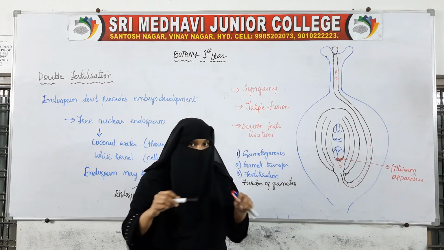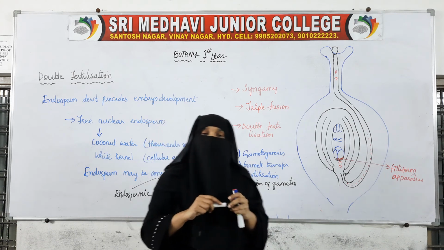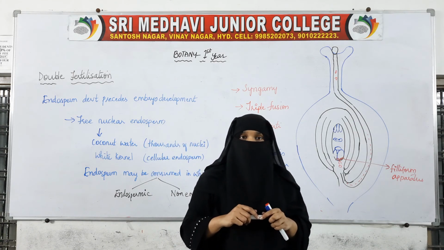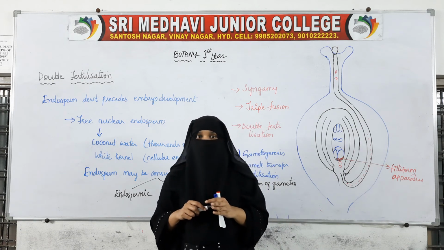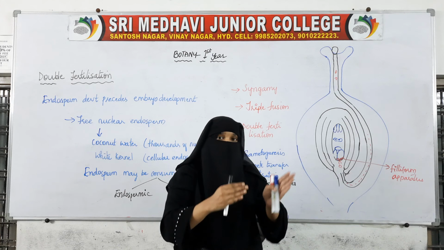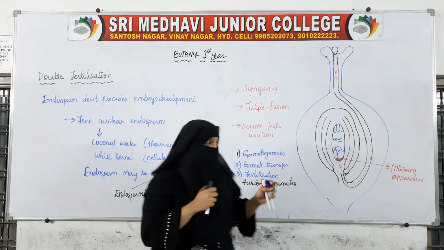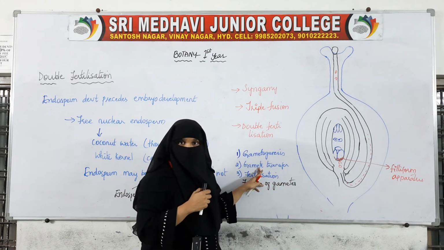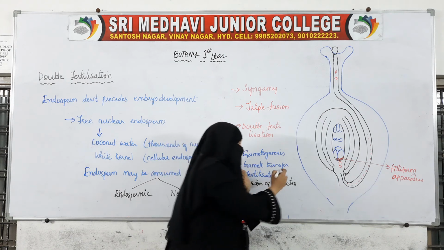Male and female gametes have been formed by the process of microsporogenesis and megasporogenesis, and the male gamete has been transferred to the female gamete through gamete transfer, which takes place by pollination.